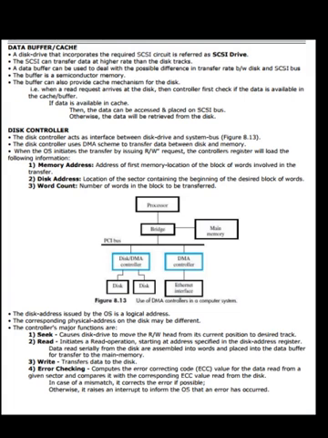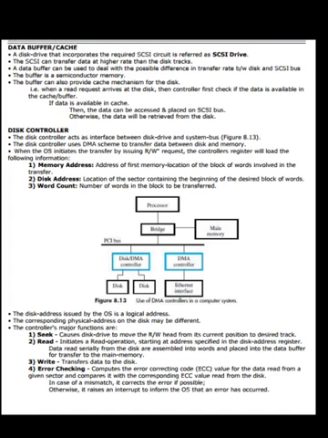Read initiates a read operation starting at the address specified in the disk address register. Data read serially from the disk are assembled into words and placed into the data buffer for transfer to the main memory. Write transfers data to the disk.